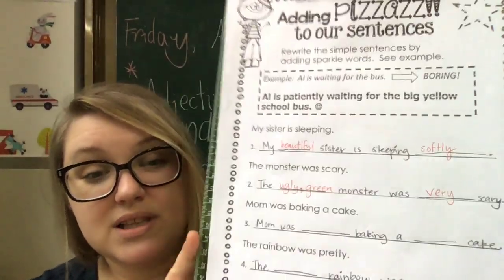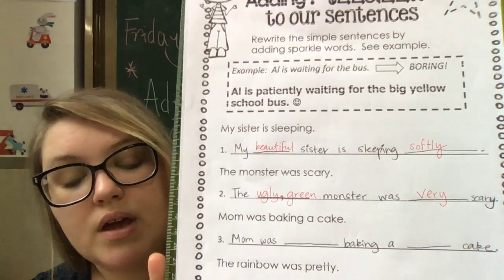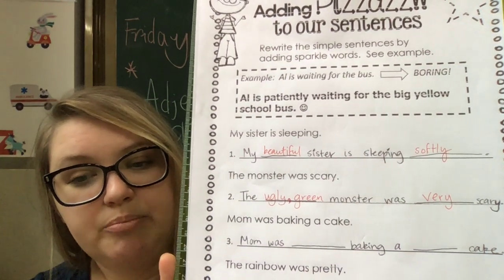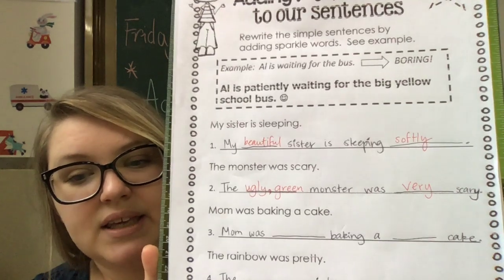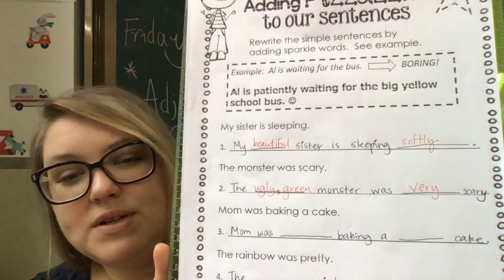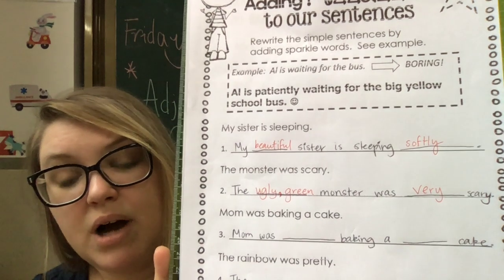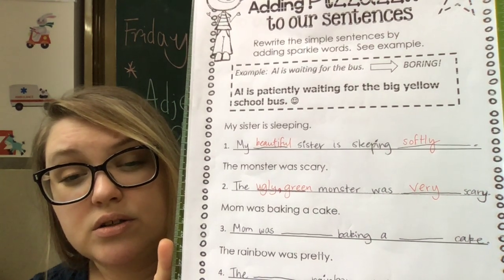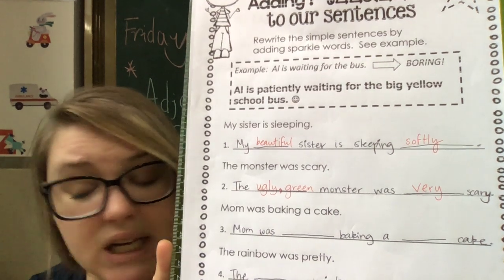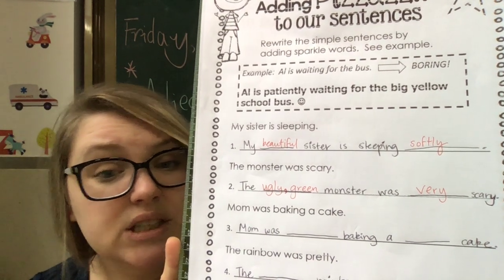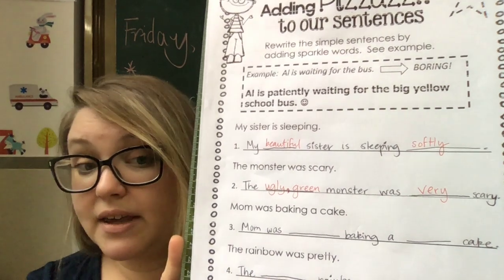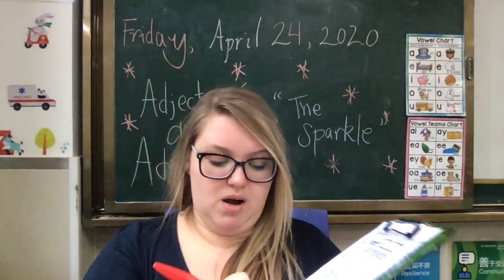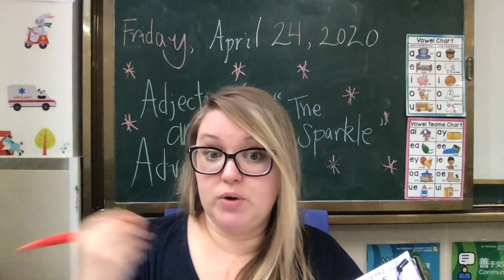All right, this next one's a lot easier. Number 3. Mom was blank baking a blank cake. How was Mom baking a cake? Mom was slowly baking a delicious cake or a tall cake. Or we could say quickly here.